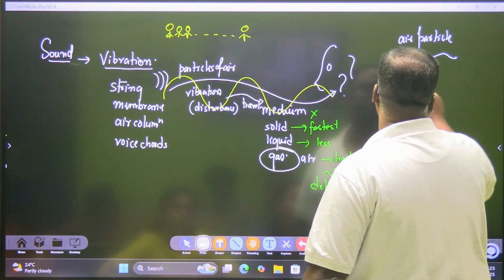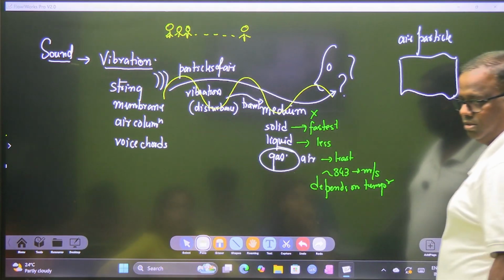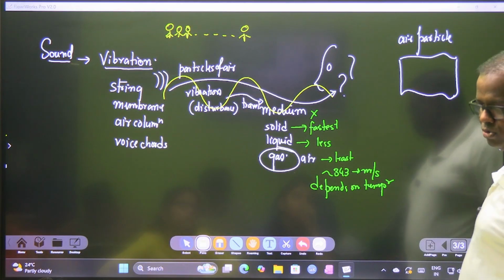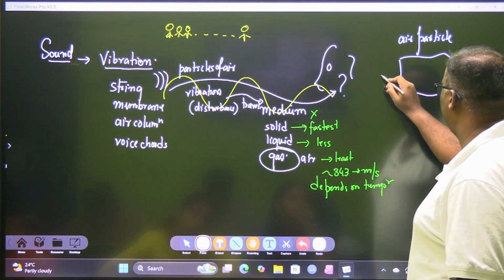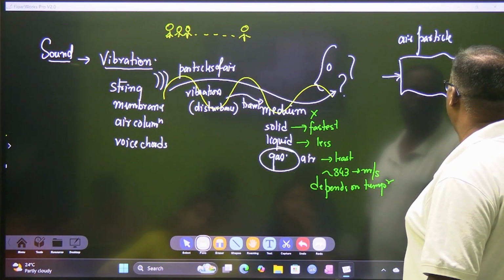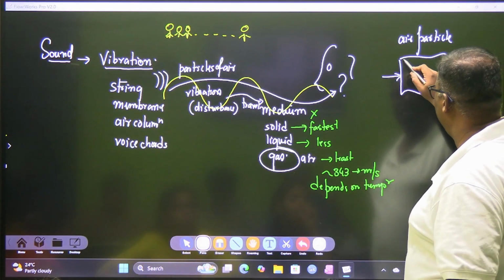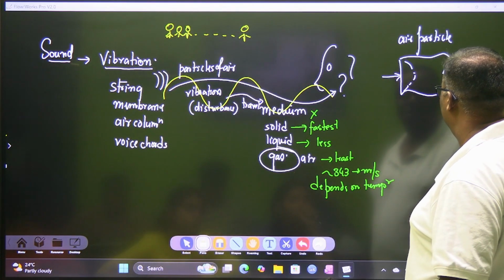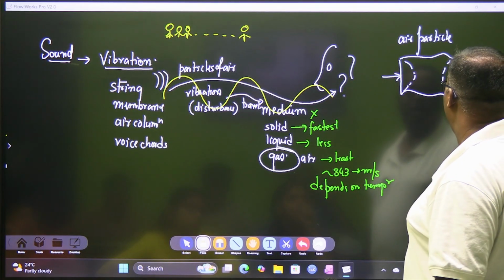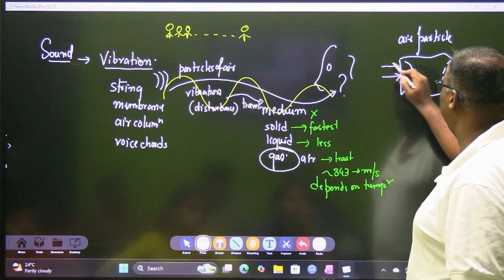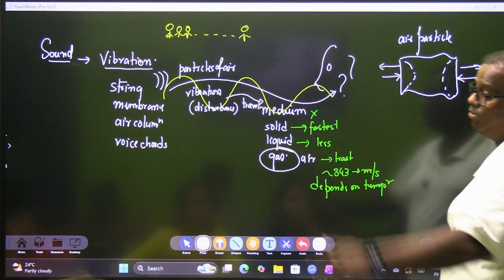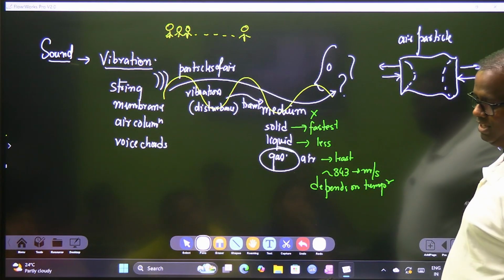This is an air particle, something like a sofa cushion, the side cushion, the booster cushions which we have, the small one. This air particle should have one property: it should have a lot of elasticity in it. You are tickling it, so what should it do? It should shrink and it should also expand. Both properties should be in it. That will give rise to compression and rarefaction, which you will see.